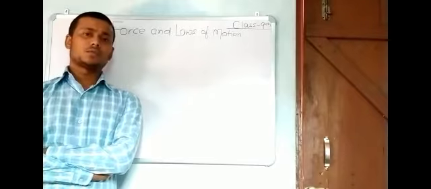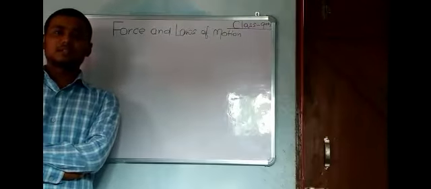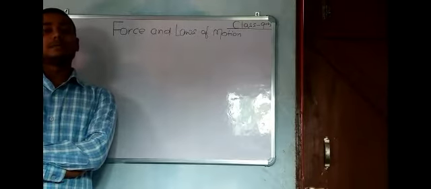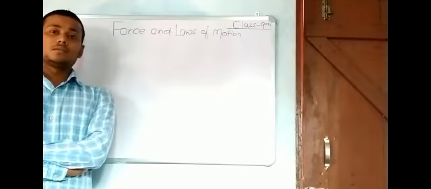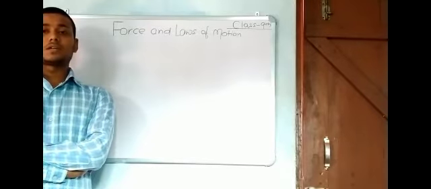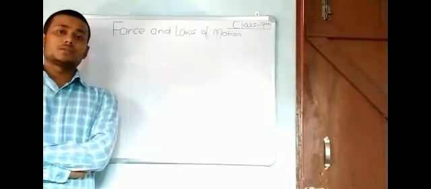So this is all about force. We can also say that if force is applied on an object, it changes its position with respect to time. You have to read the introduction part of this textbook.